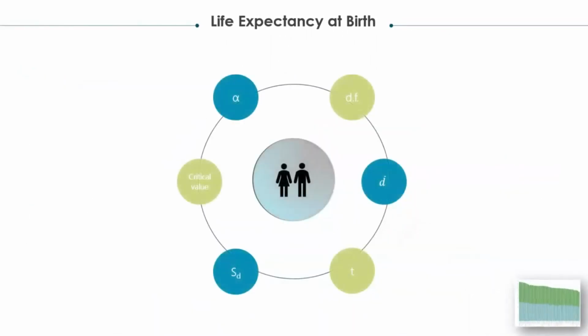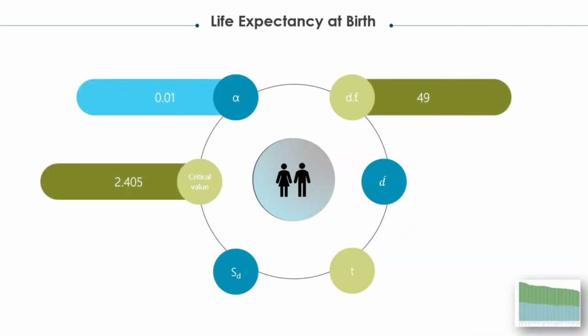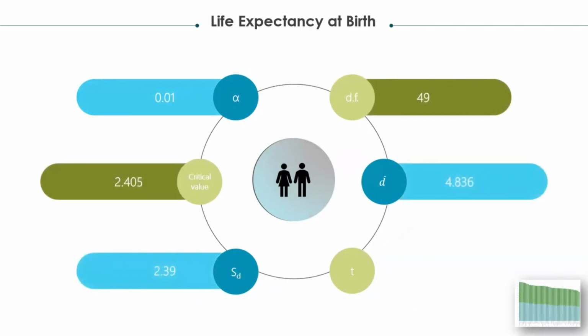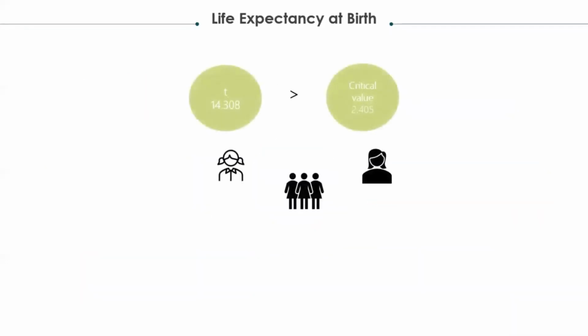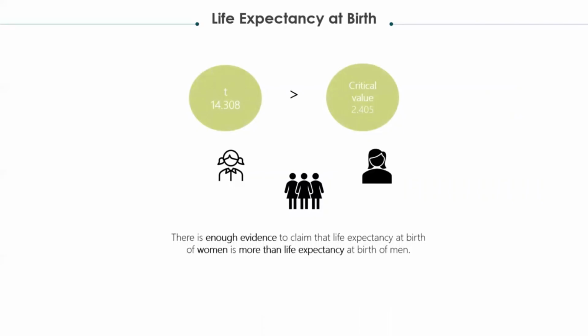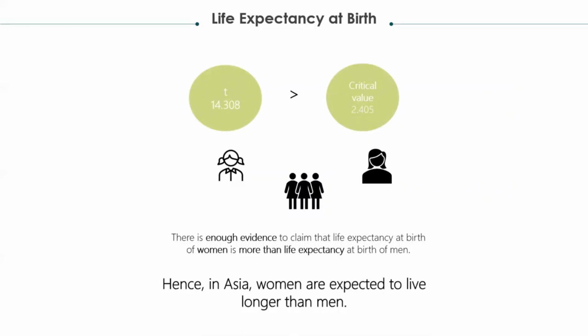These are the values we use in the calculation: confidence interval, degrees of freedom, critical value, mean difference, standard deviation, and test statistic. From the calculation, we found that the test statistic is more than the critical value. So, there is enough evidence to claim our H alternative. The proposed solution to this problem is that in Asia, women are expected to live longer than men.